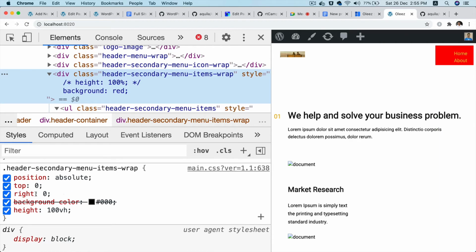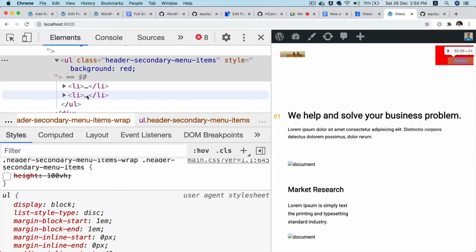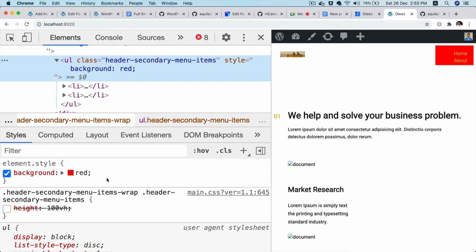Top right, position absolute, height 400 pixels. Display block.